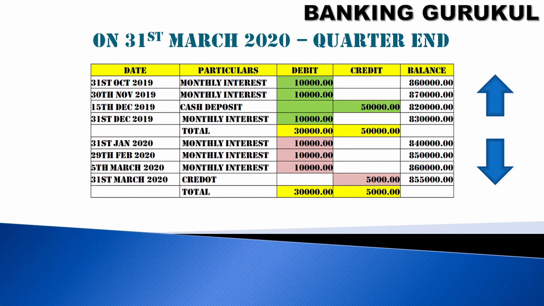Another example, I have taken the same October to December quarter and the January to March quarter. In the October to December quarter, interest debited by the bank is 30,000, but you have credited 50,000. So you have credited more than the interest. In this scenario, the bank will go to the previous quarter, which is January to March. In January to March, you have the same 30,000 debited, but you have credited only 5,000 rupees. In this scenario also, your account will be moved to out of order.